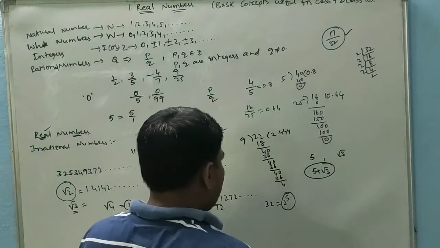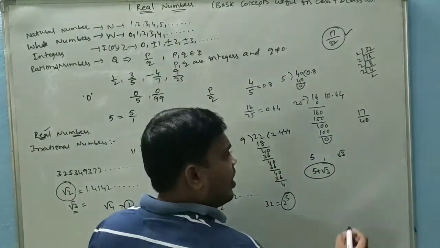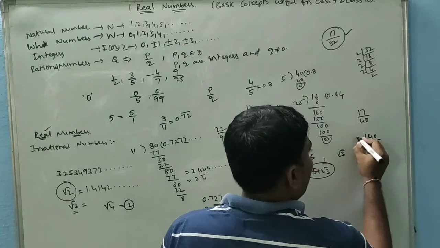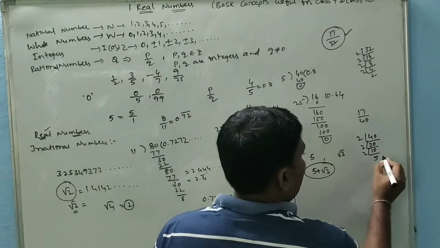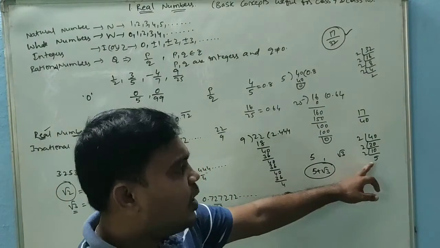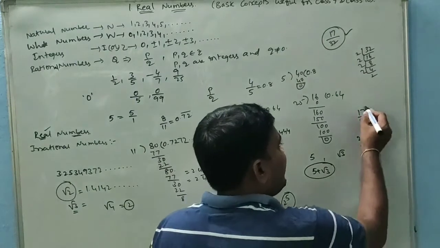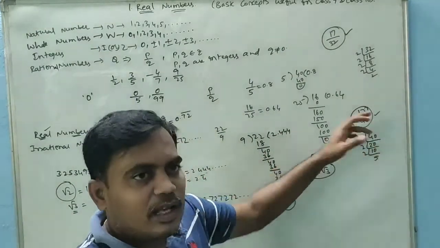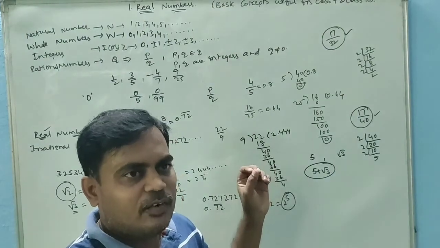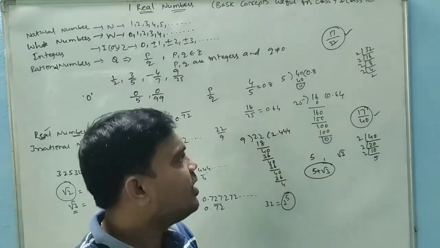For example, 17 by 40. I want the prime factorization of 40: 2 into 20, 2 into 10, 2 into 5. So what are the prime factors? 2 and 5. 2 and 5 are the only prime factors, so definitely it is terminating. I am not doing the decimal conversion, even though I know this is a terminating decimal.